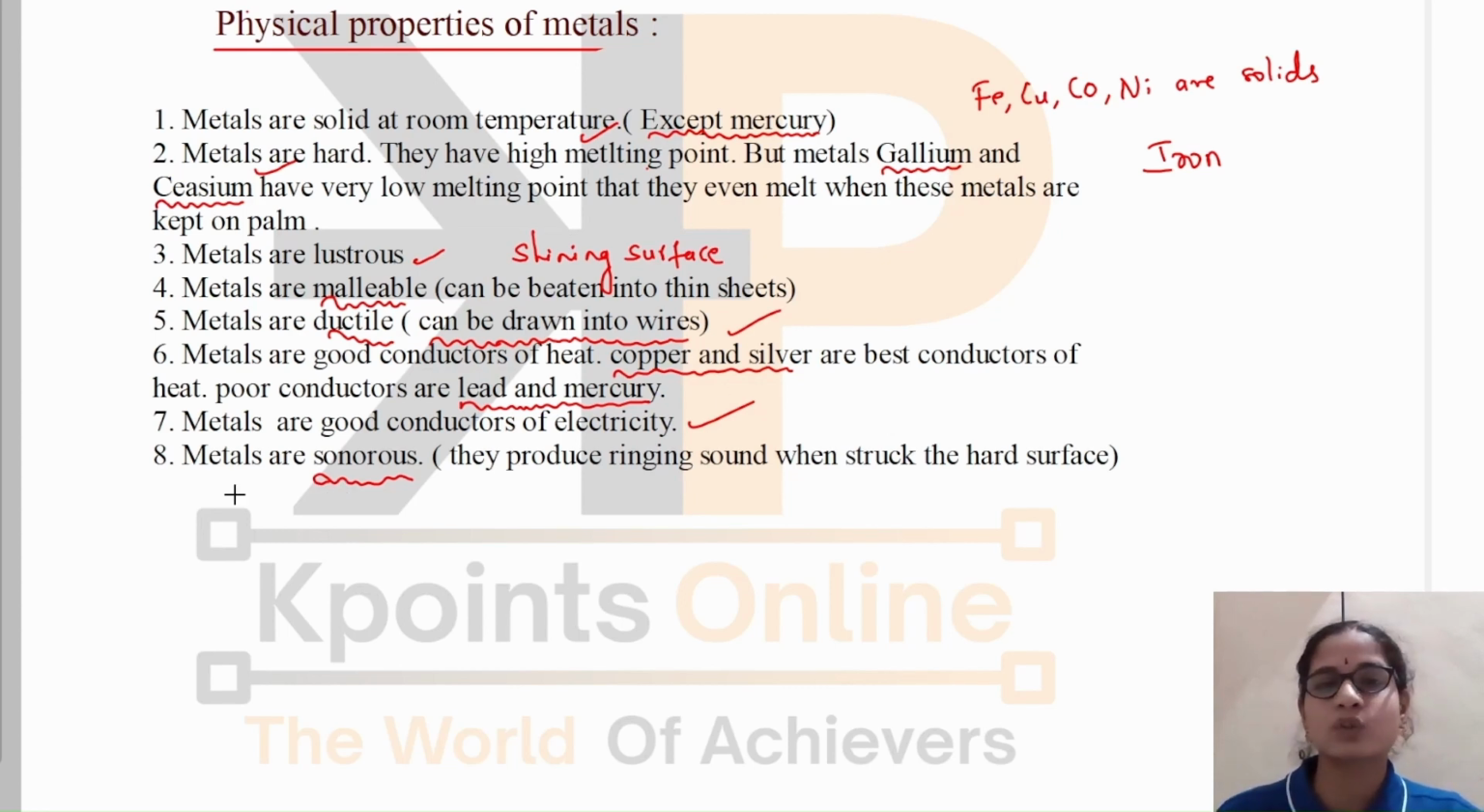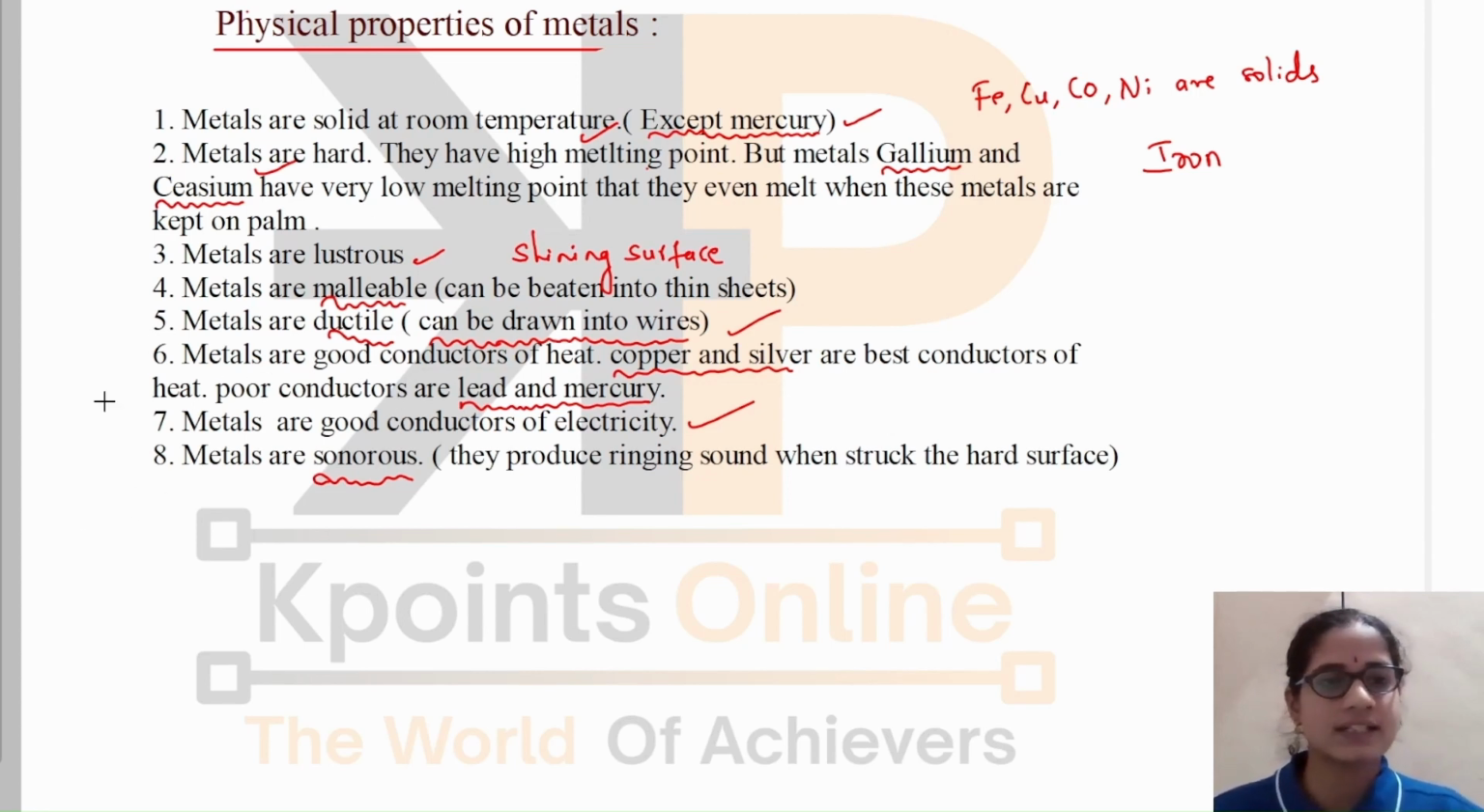This is all about the physical properties of metals, but it is important that you remember the exceptions. Mercury is the only metal which is liquid in state, and among the metals, gallium and cesium have a low melting point. And though metals are good conductors of heat, lead and mercury are poor conductors. You should remember these properties.